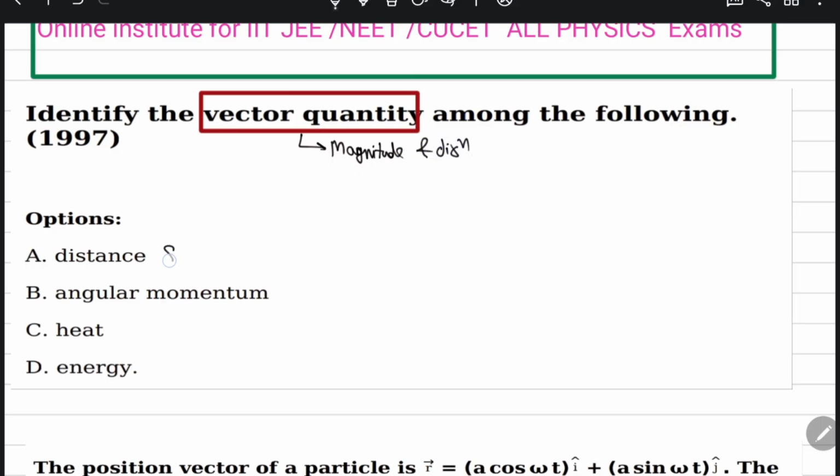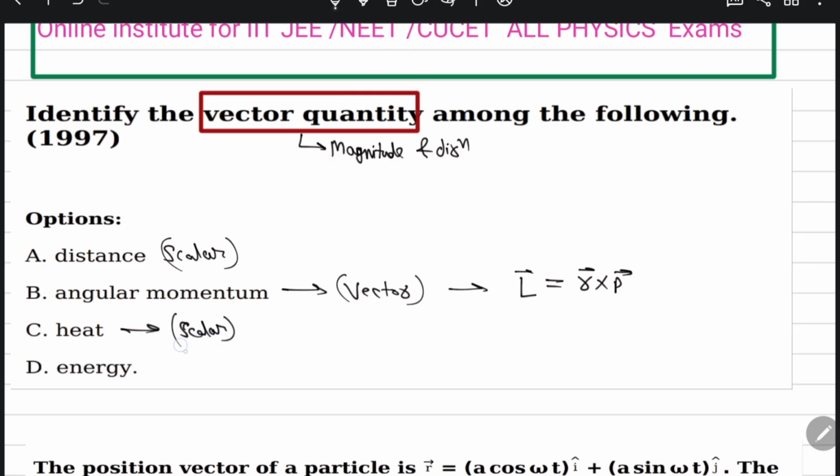So distance is a scalar quantity, you know this. Angular momentum is a vector quantity, that has the formula L vector is equal to R cross P vector. Heat is also a scalar quantity. Energy is also a scalar quantity.